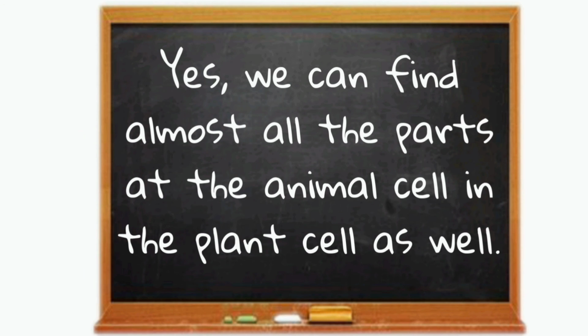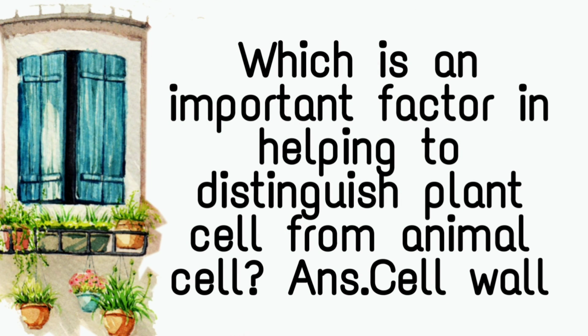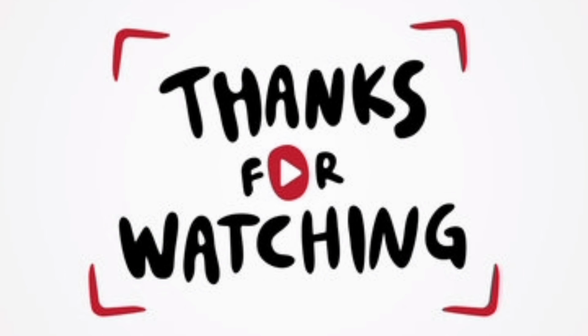Answer: yes, we can find almost all the parts of the animal cell in the plant cell as well. Where do life activities take place? Answer: cells. The last question. Which is an important factor in helping to distinguish plant cell from animal cell? Answer: cell wall.